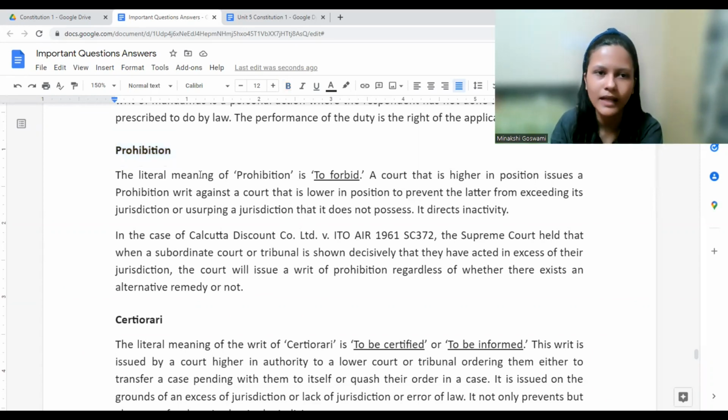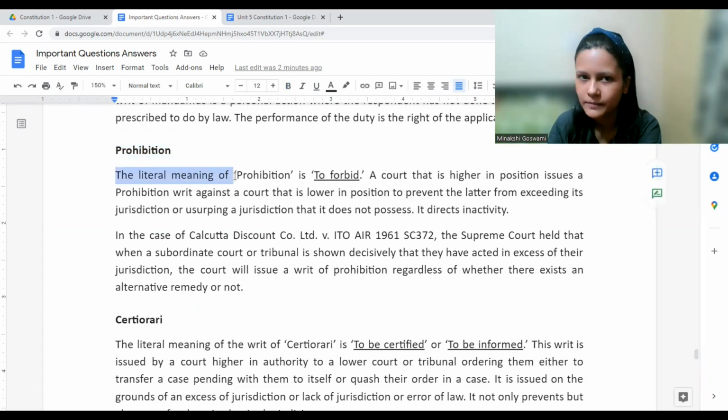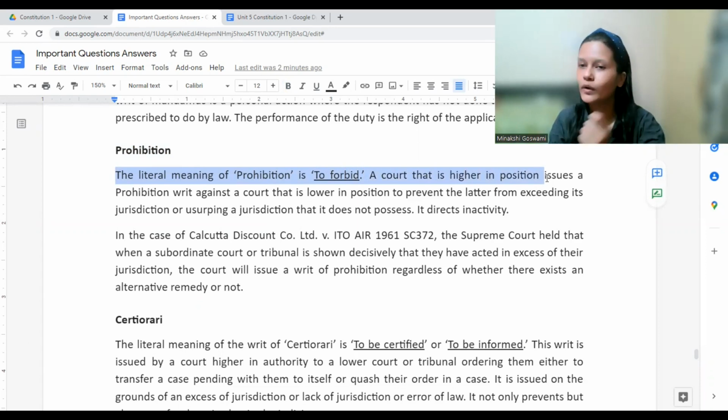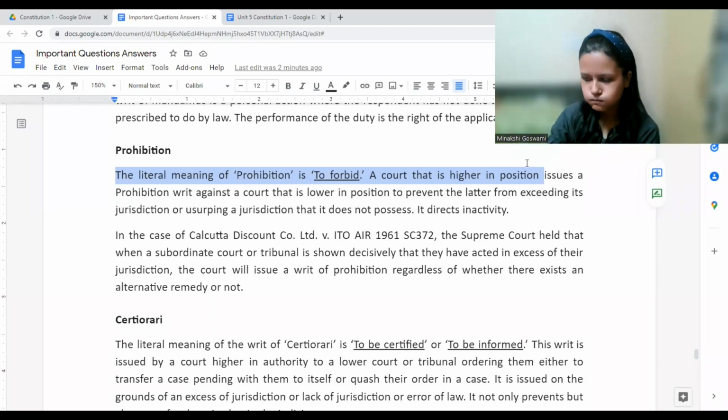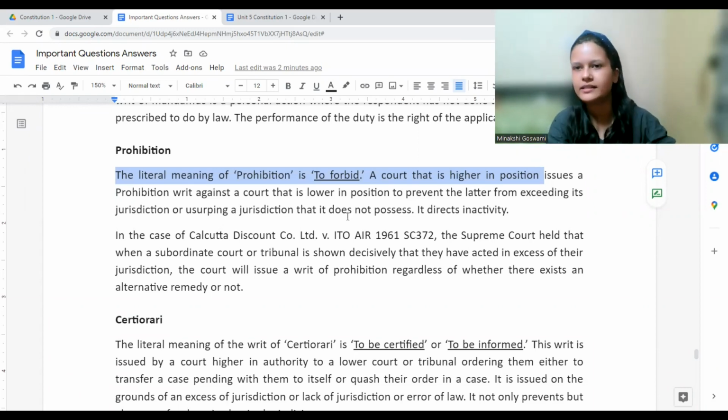Now, what is it? The literal meaning of prohibition is to forbid, issued by a court that is higher in position. Now, who can issue a writ? Which court can issue a writ? Under the Constitution, who is given writ jurisdiction? Which court? Do you remember? We discussed it at the start. Which court has this power?